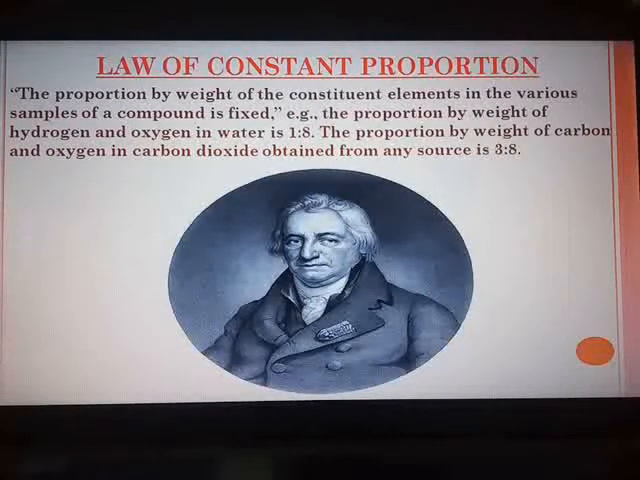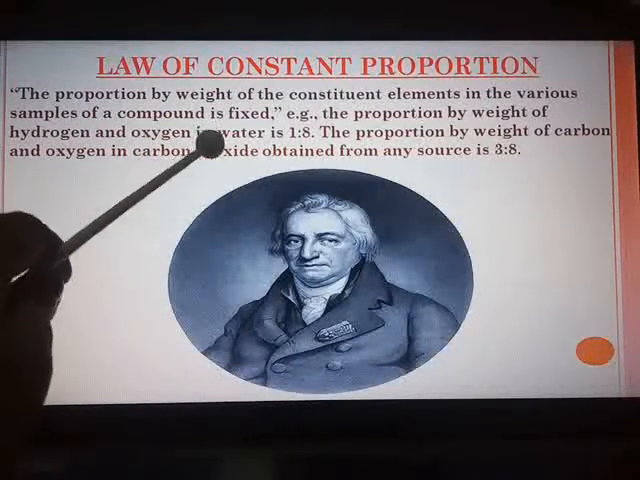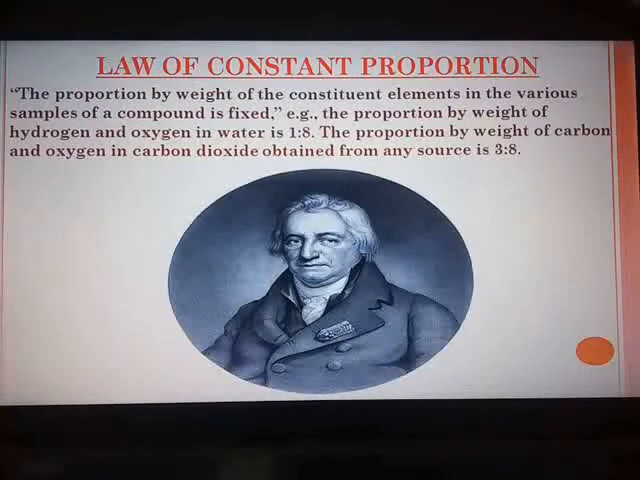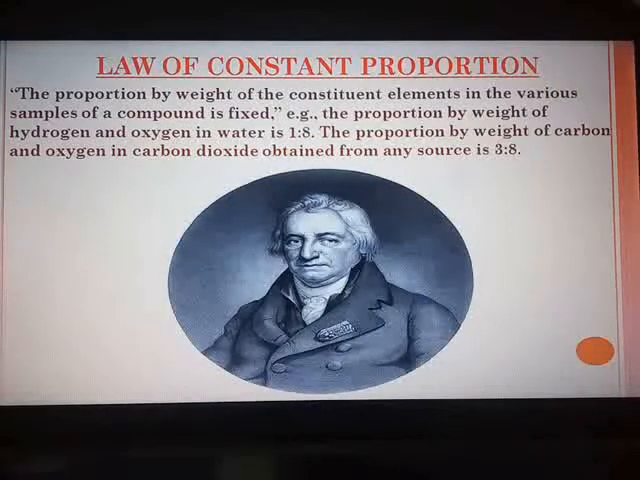And here he had taken the example of water. The proportion by weight of hydrogen and oxygen in water is 1:8. Whatever the source may be, the water may be from the lake, the water may be in the form of snow. Similarly, the proportion by weight of carbon and oxygen in carbon dioxide obtained from any source is 3:8. For example, in 44 grams of carbon dioxide, there is 12 grams of carbon and 32 grams of oxygen. So the proportion by weight of carbon and oxygen comes out to be 3:8.